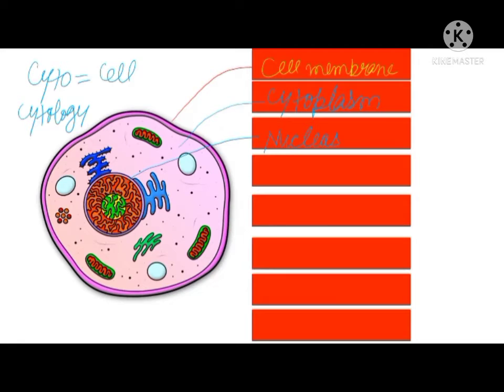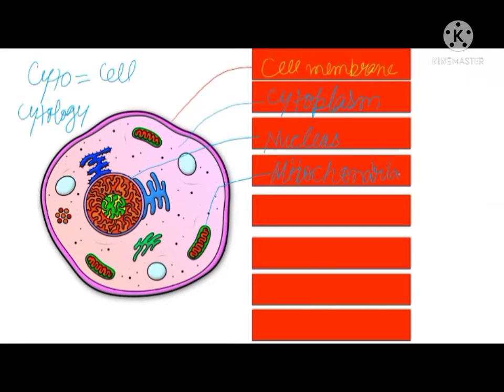Then you will see some structures. These structures, they are known as mitochondria. They are called the powerhouse of the cell. Means they will generate the energy, because for the working of all the organelles, all the parts, energy is required, and that energy is generated in mitochondria. We will discuss again after that the various organelles and their functions also.